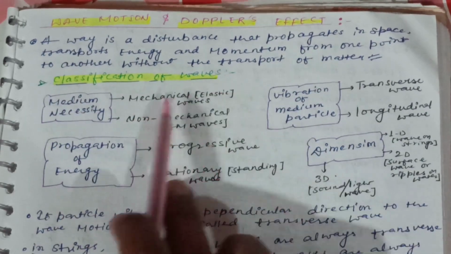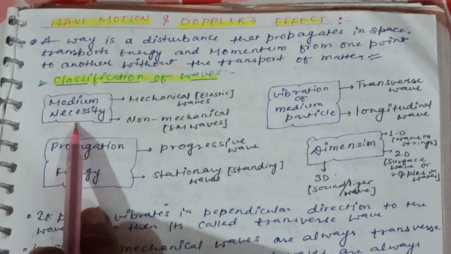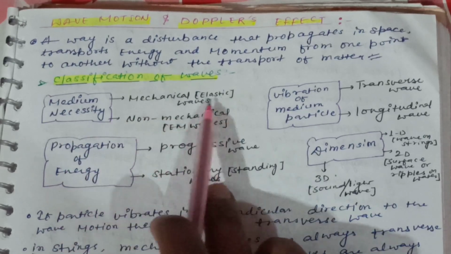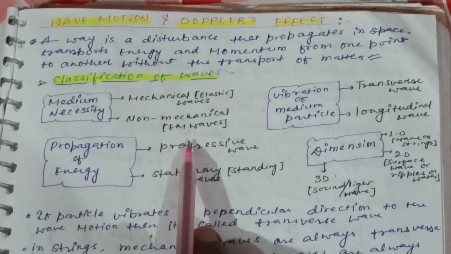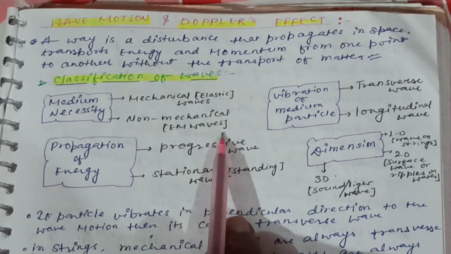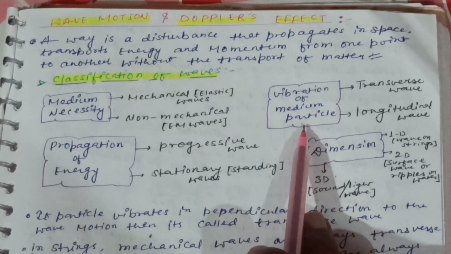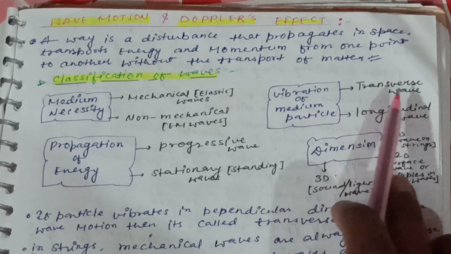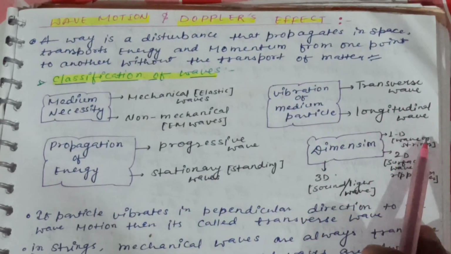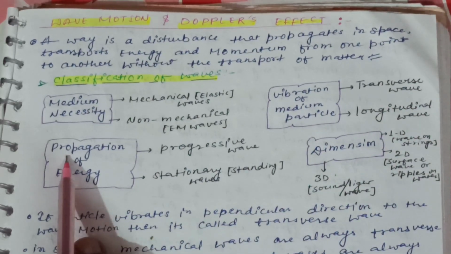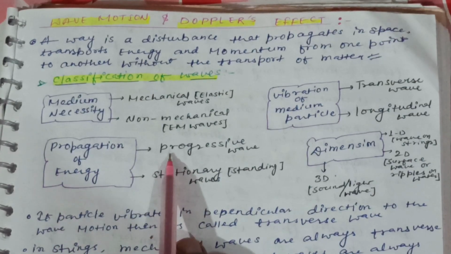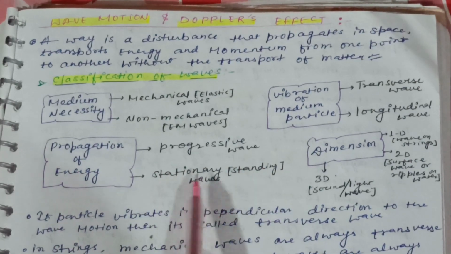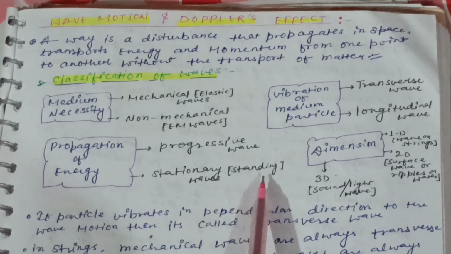Classifications of waves: medium necessity, mechanical wave, elastic, non-mechanical, electromagnetic wave. Vibrations of medium particles: transverse wave, longitudinal wave. Propagation of energy: progressive wave, stationary wave, standing wave.